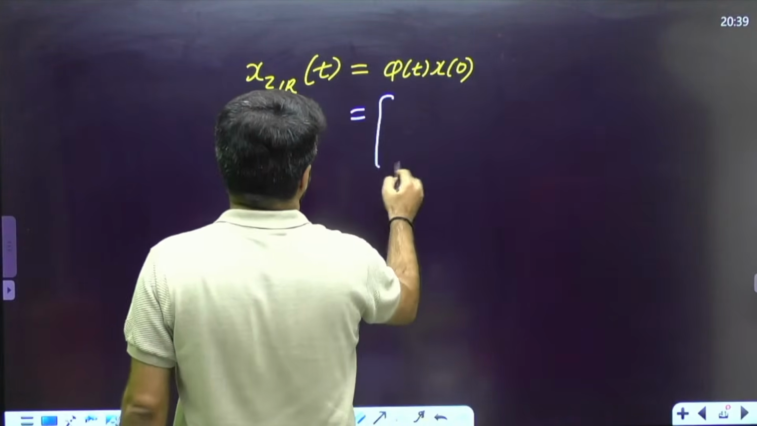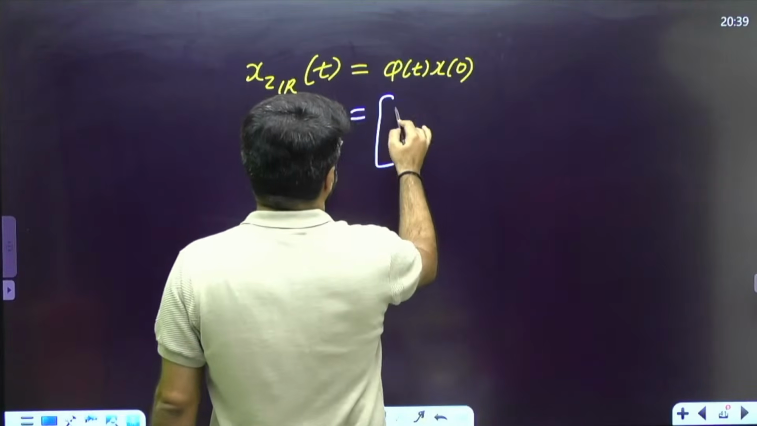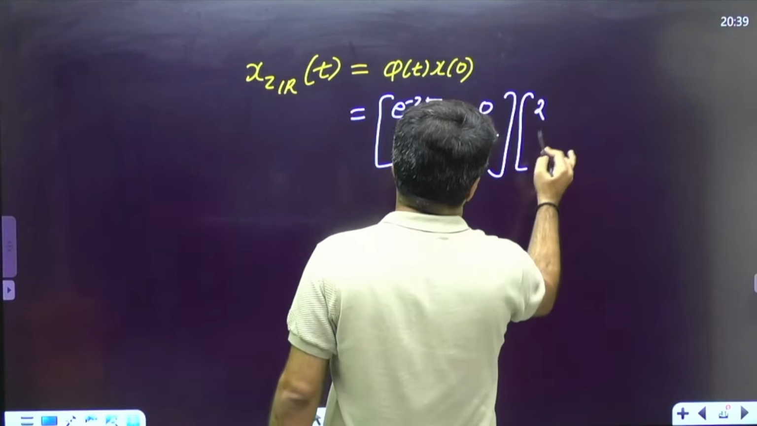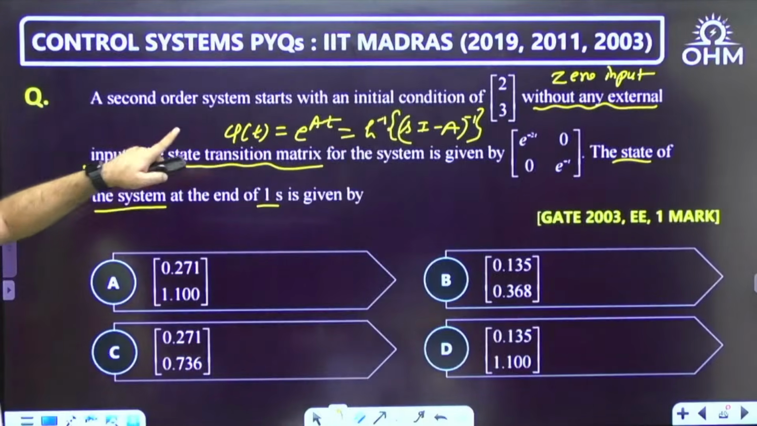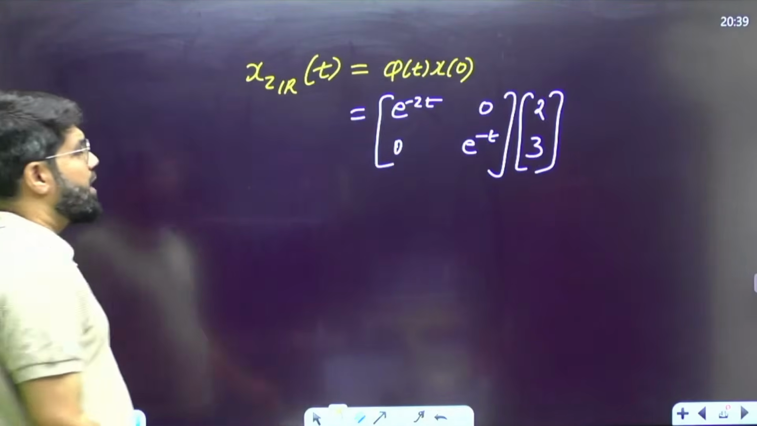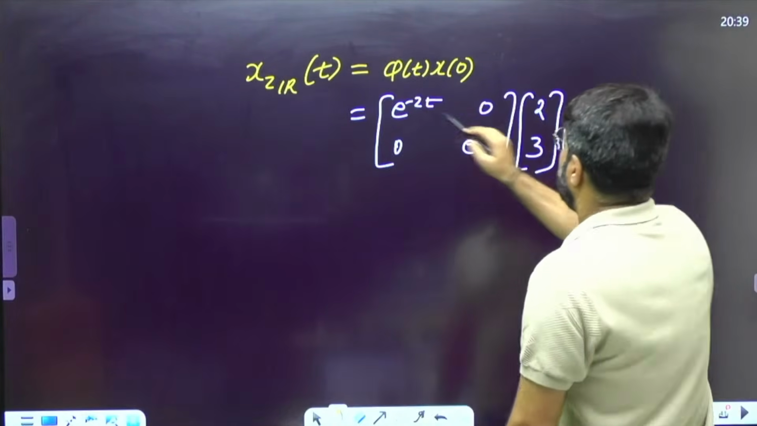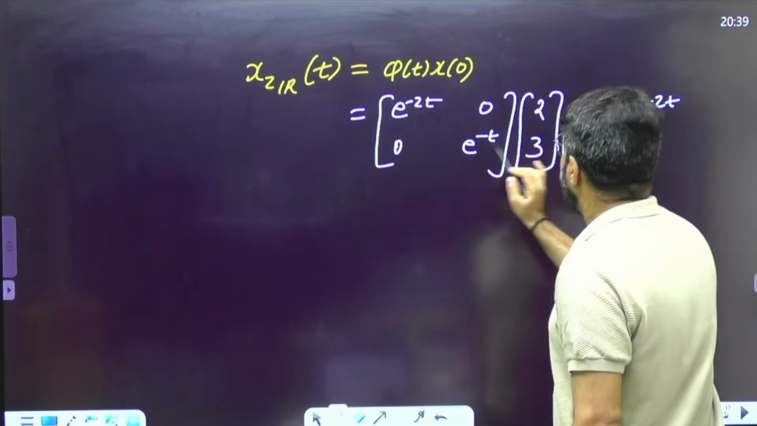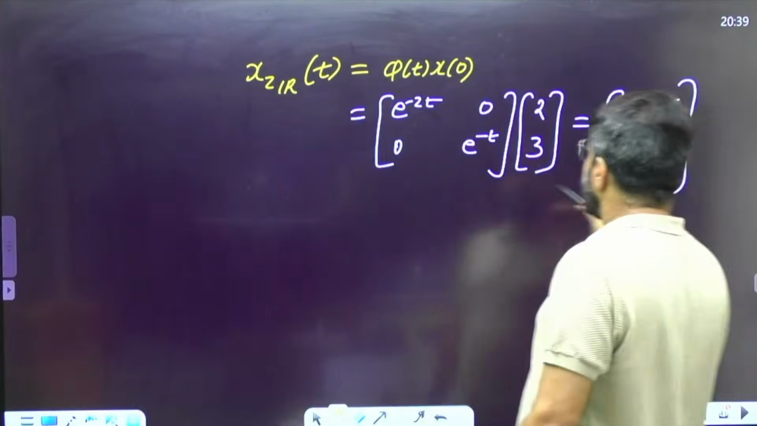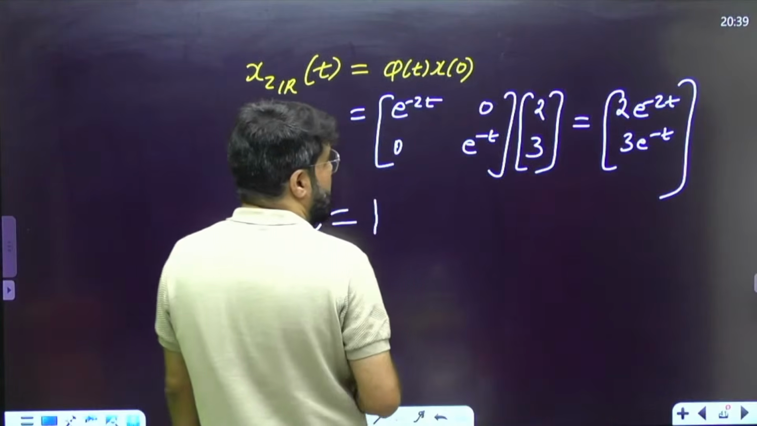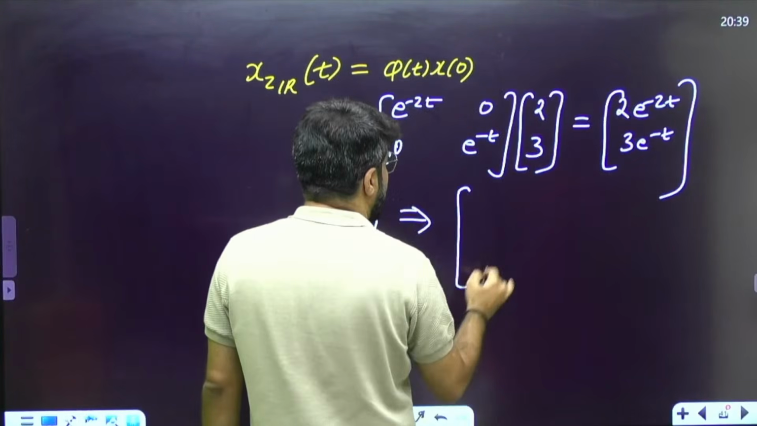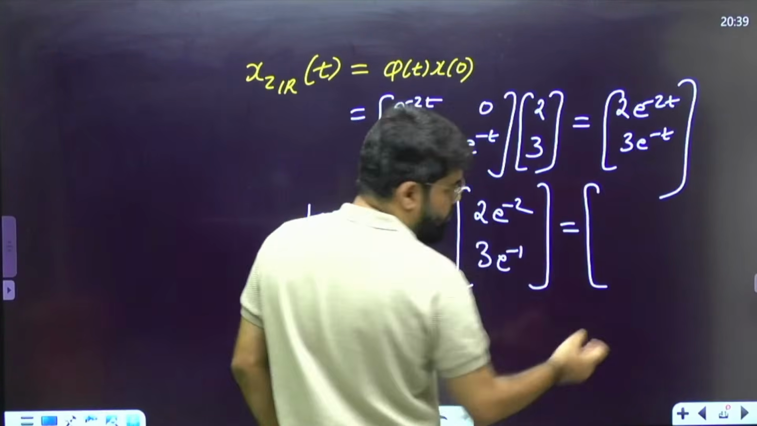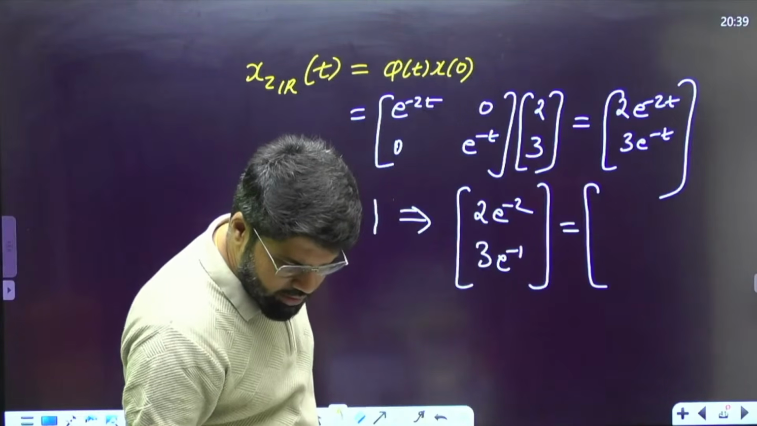So phi t is given as e power minus 2t, 0, 0, e power minus t, diagonal case, and x0, the initial state, is given as 2, 3. If I just multiply, first row, e power minus 2t into 2, the other term is 0, so 2 e power minus 2t. Then second row, 0 plus 3 e power minus t. The state of the system at t equal to 1 will become 2 e power minus 2, 3 e power minus 1. That's it. We just have to do a bit of calculation here.